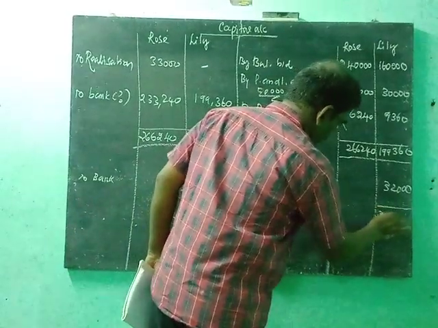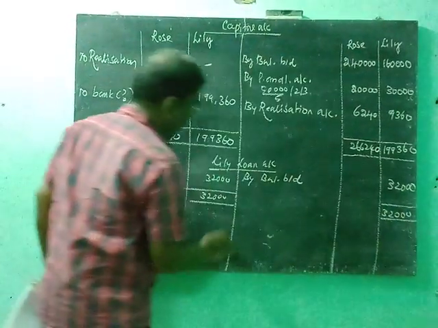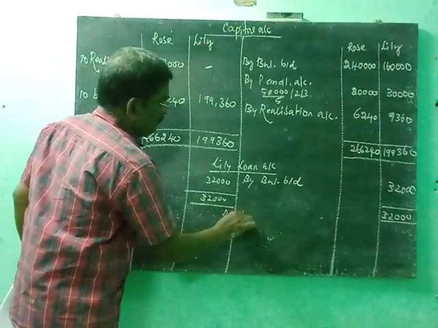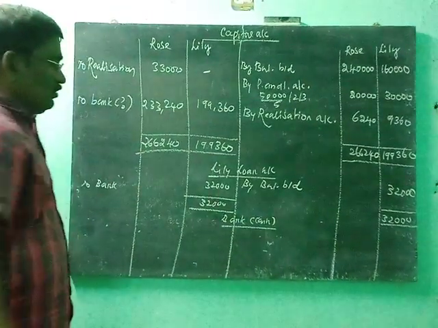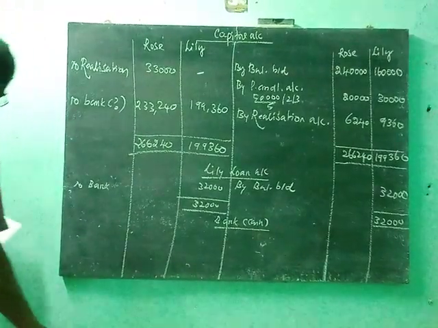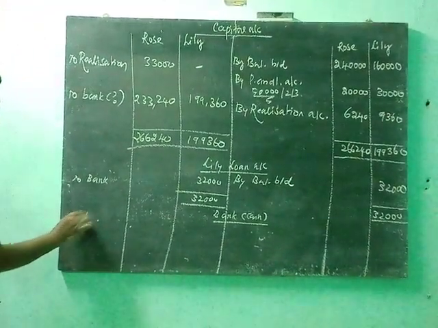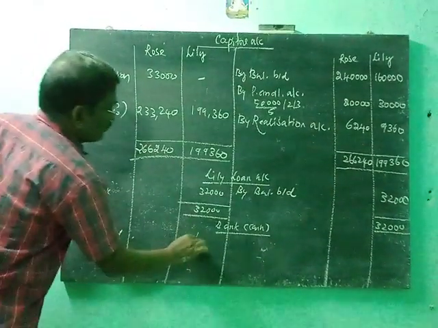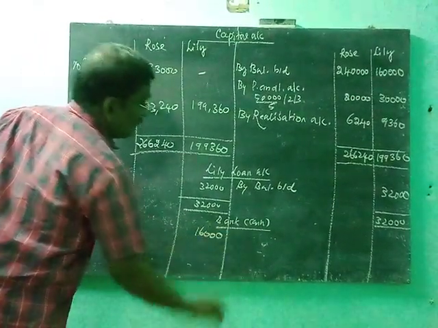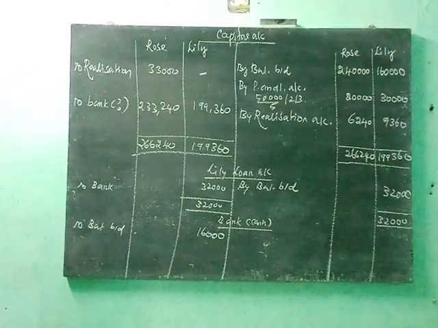Now the final one is the cash account or bank account. In this problem, cash is given. Cash is an asset, so the opening balance is on the debit side. To balance brought down 16,000. Listen students very carefully. Check the realization account.